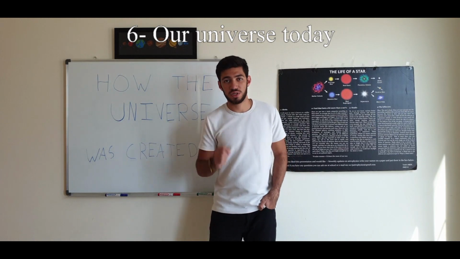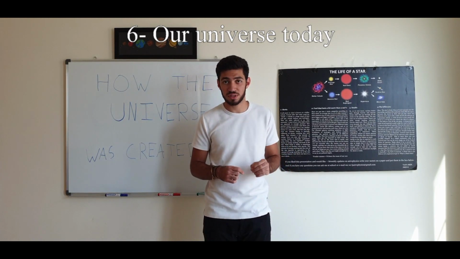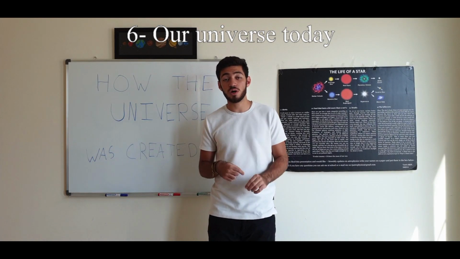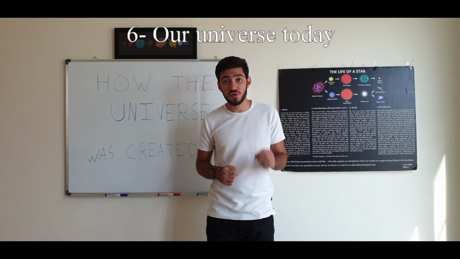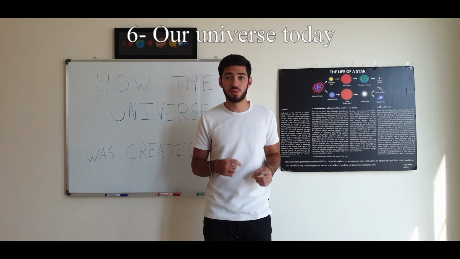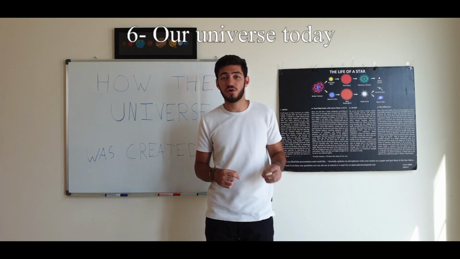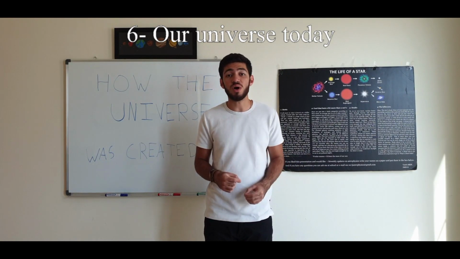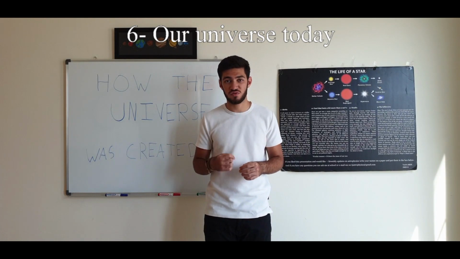So that brings us to today, where we live on one of 8 planets in our solar system, orbiting one of 200 billion stars in the galaxy, which is one of 30 galaxies in the local group cluster, which is one of 100 clusters in the Virgo supercluster, which is one of 10 million superclusters in the observable universe.